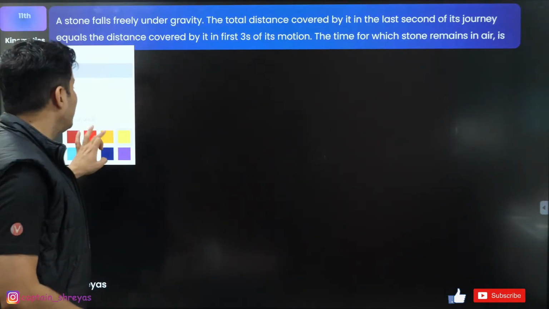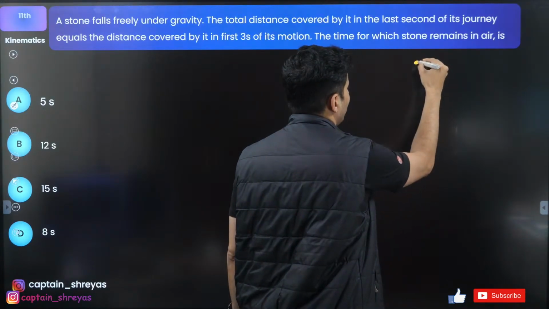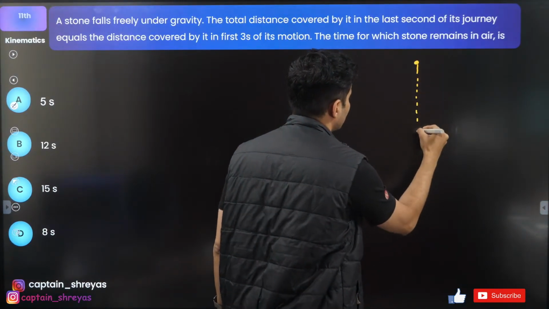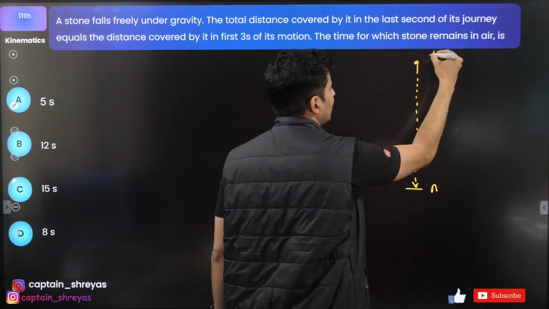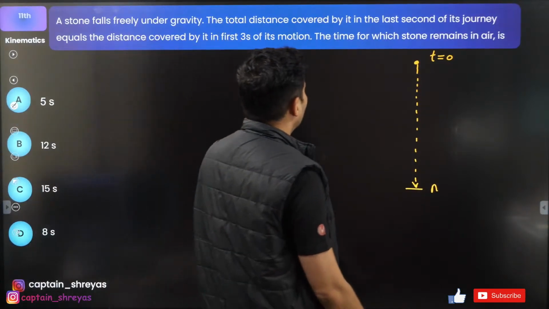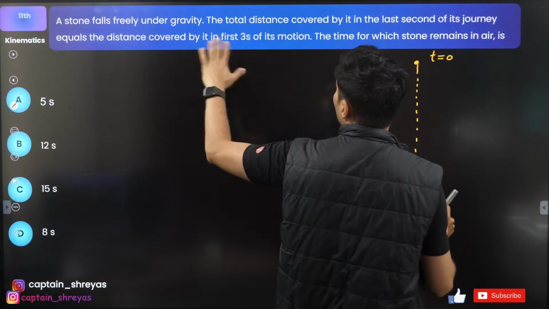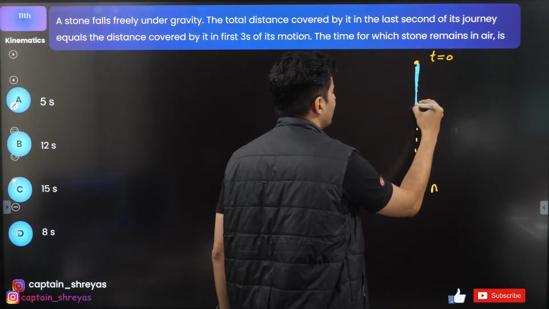Yes, even if you have not studied, this session is going to be useful. So if you drop this stone like this, let's say it takes n seconds to fall. This is t is equal to 0. In the last second, whatever it travels is equal to the distance traveled in the first 3 seconds. In the first 3 seconds, it travels this much.